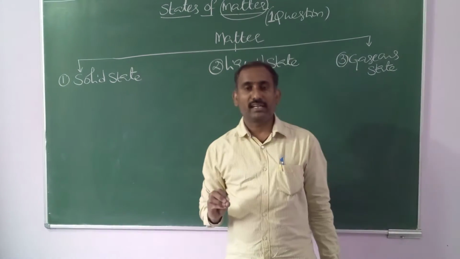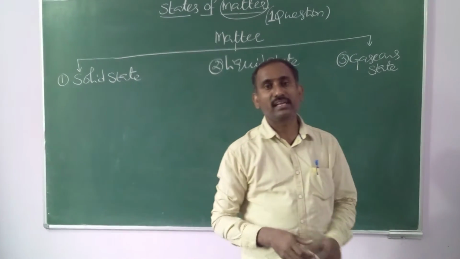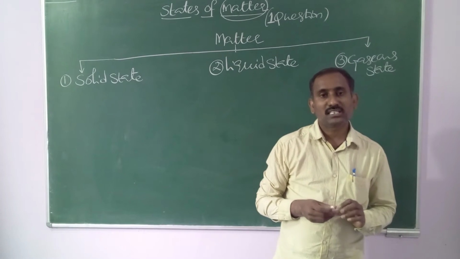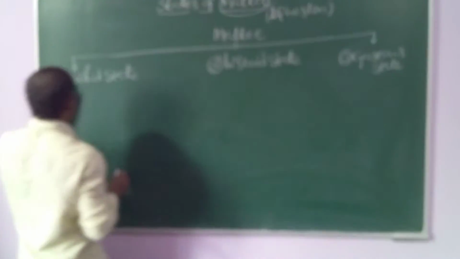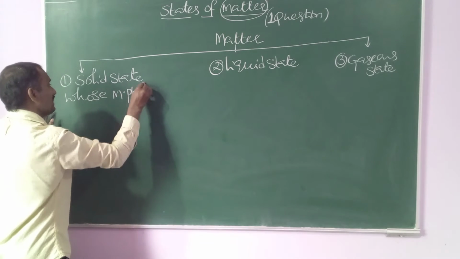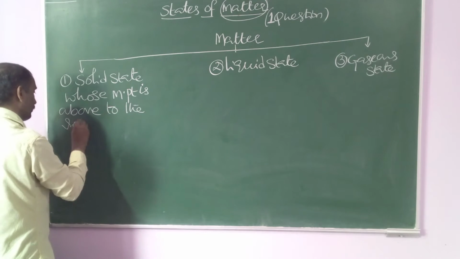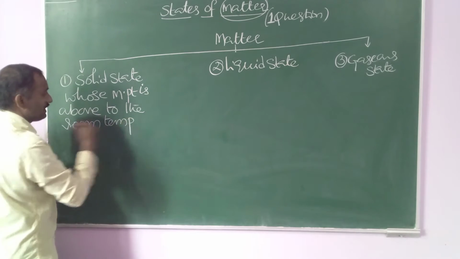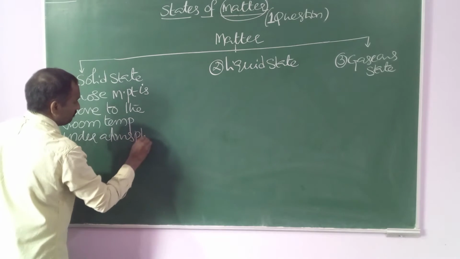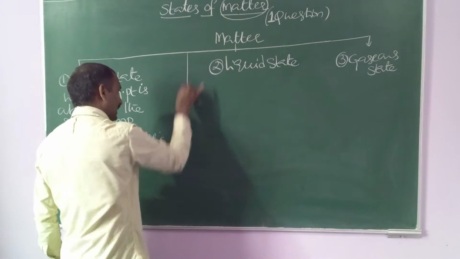So what is meant by solid state, or what are solids? A substance is said to be a solid if its melting point is above the room temperature under atmospheric pressure.